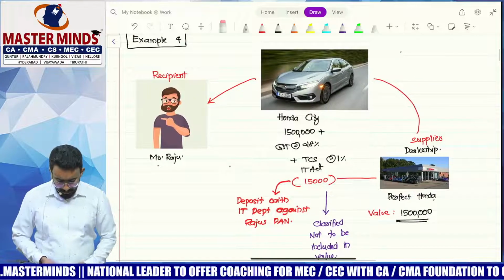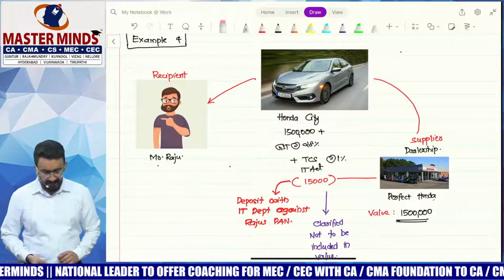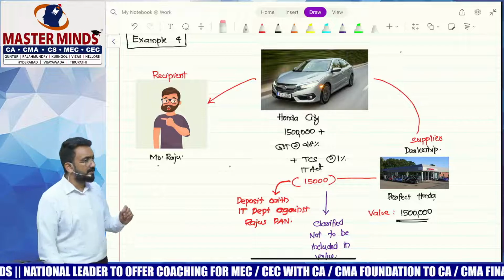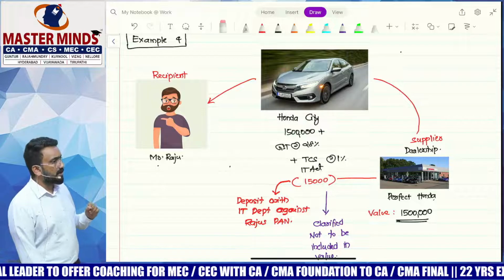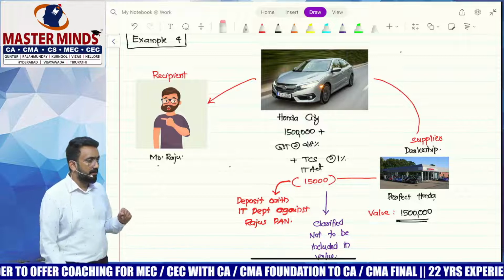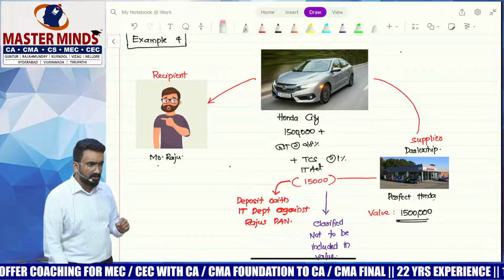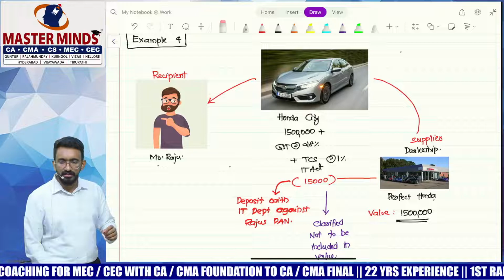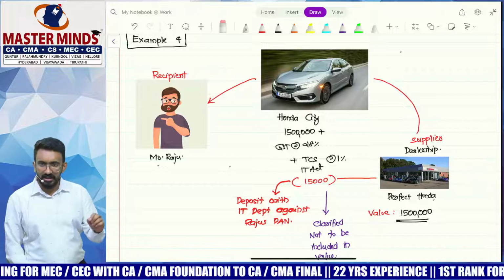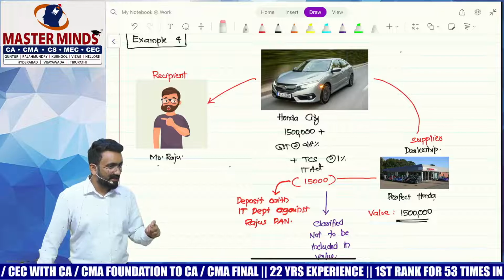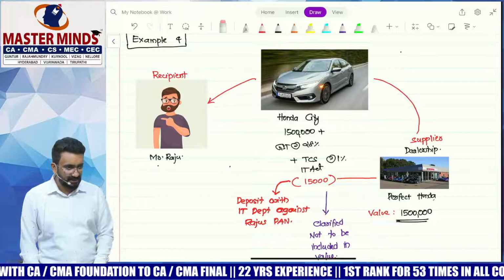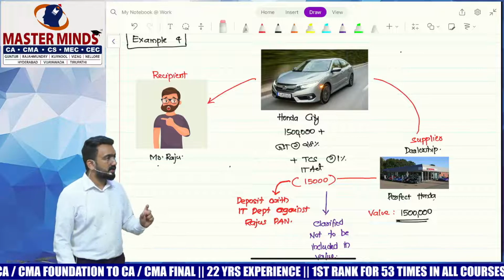Now Perfect Honda will have to collect, apart from this 15 lakh, a 1% TCS from Raju. Now Raju will be asked to take what number? PAN number, for sure. Because to do TCS, I need to ask the customer to take a PAN. So he comes under the tax net first. That's the whole idea. Now I'm bringing him into the tax net. How much would be the TCS amount?